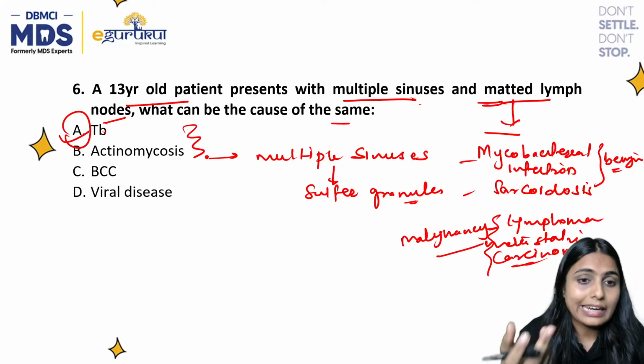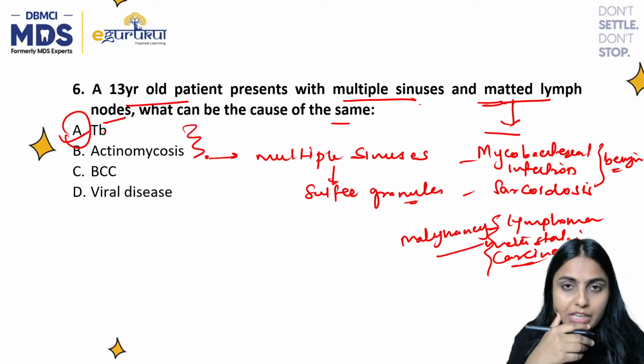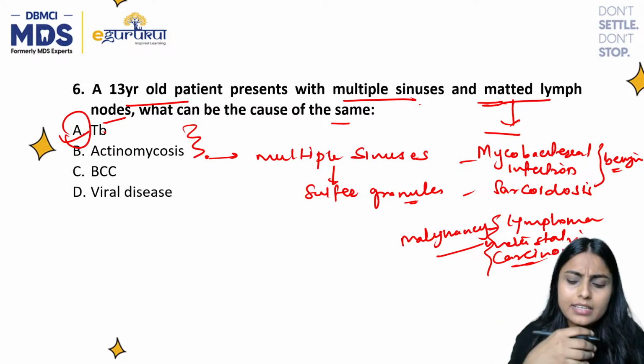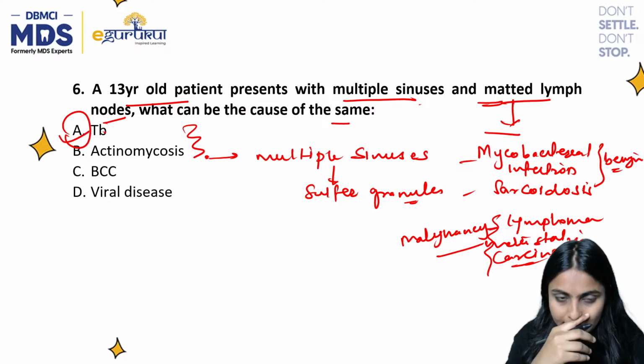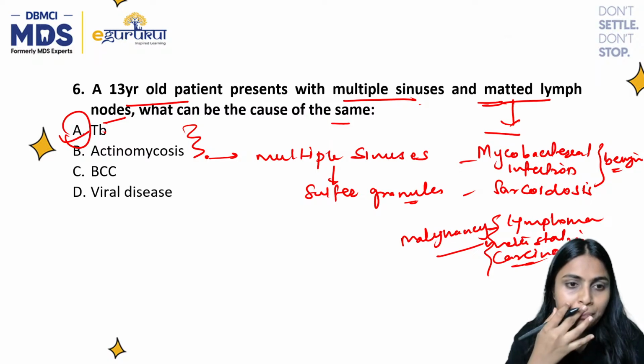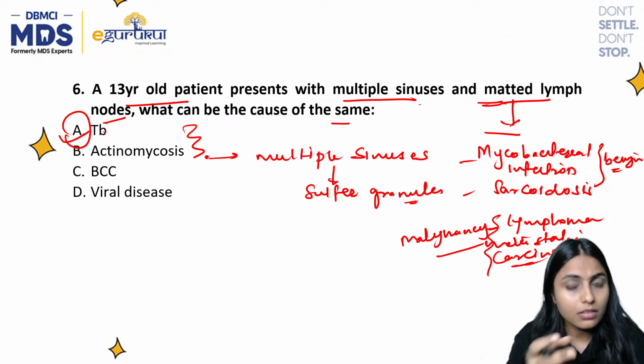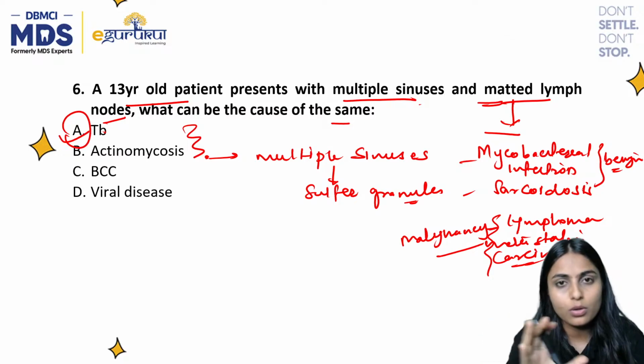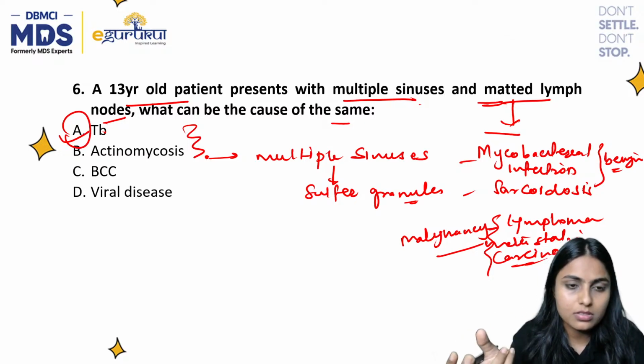And in actinomycosis, lymph node involvement is rare. It is rarely seen, but if it is present, then matted lymph nodes is not a feature of actinomycosis.